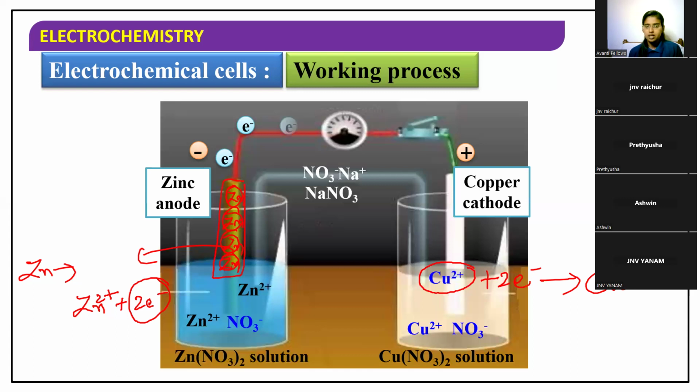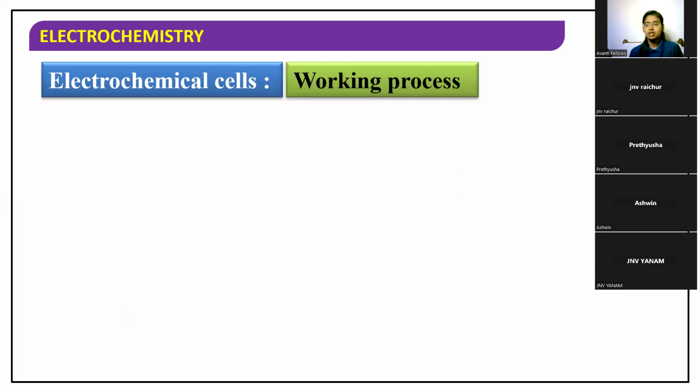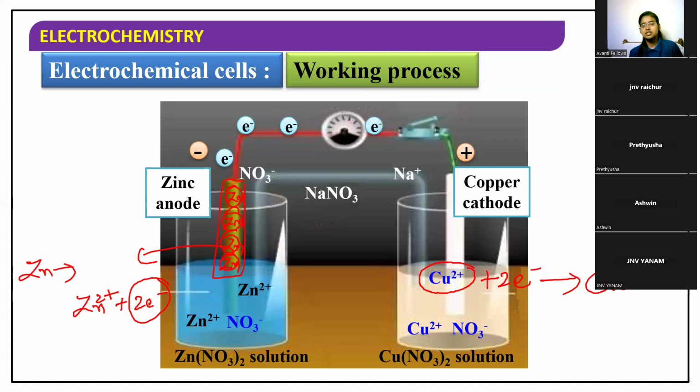You see here, in the salt bridge, we have Na plus and NO3 minus ions. Clear for all of you? Do any of you have any doubts from this? Can all of you understand how the electron losing and electron gaining process is happening inside the Daniell cell? Yes?